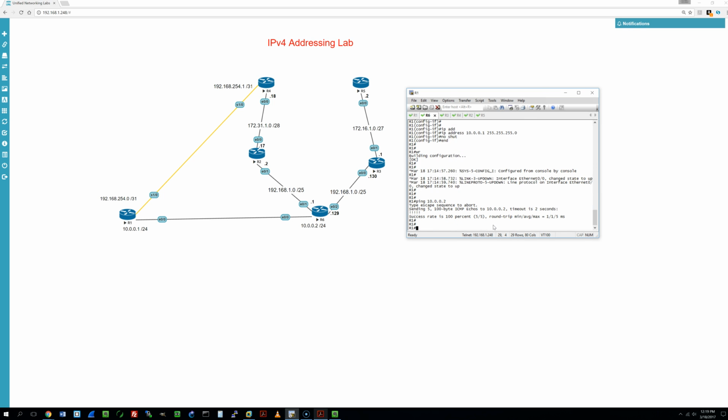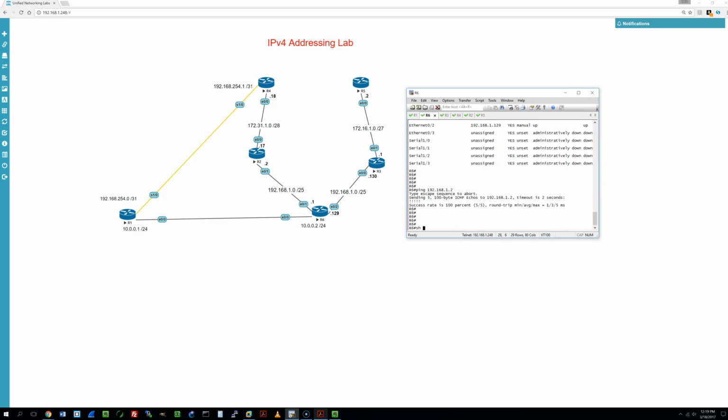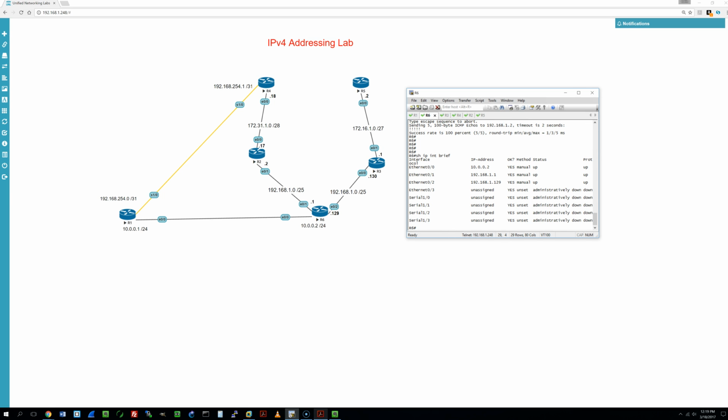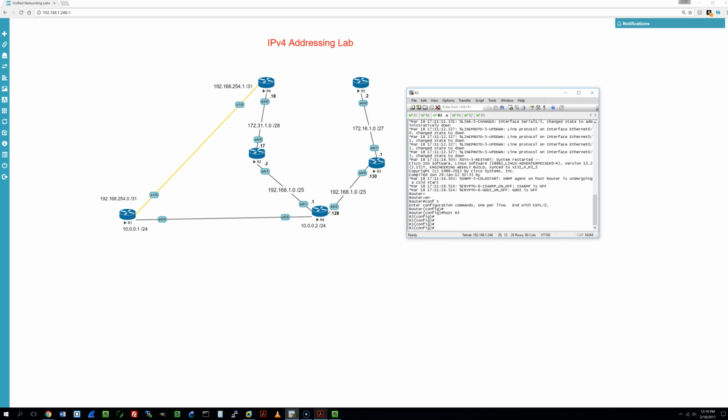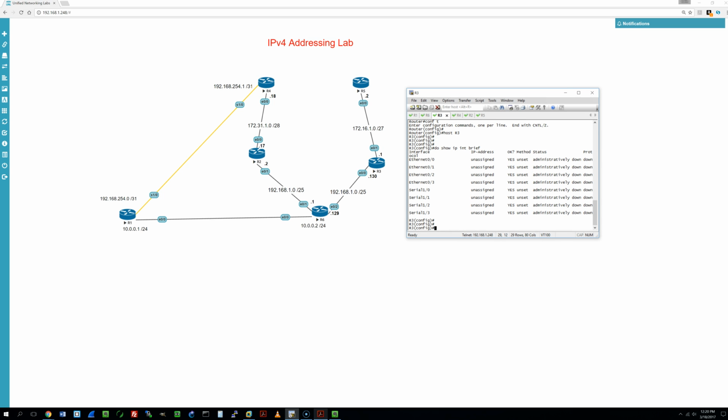Now we're going to see where we're at now, because that side is completely done. So we configured everything on R6, which means we're going to work our way to R3. And you can use the do command when you're in config mode to be able to do show commands. Okay, so everything's unassigned in R3. We're going to go into E0/0 and configure the other end of that link, 192.168.1.0.